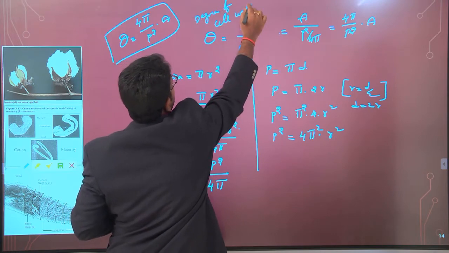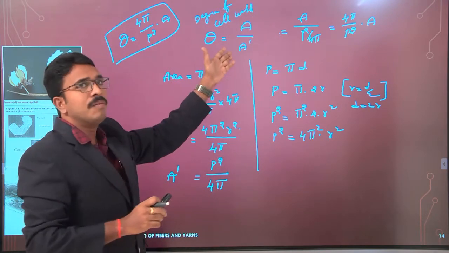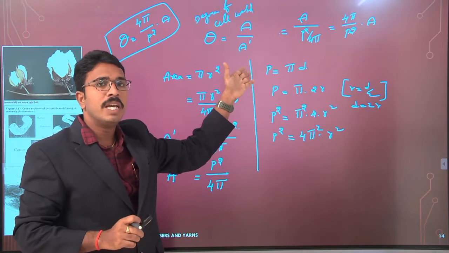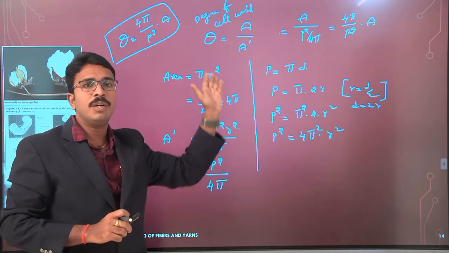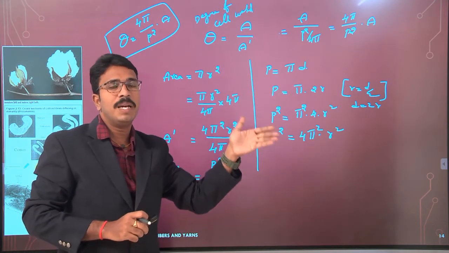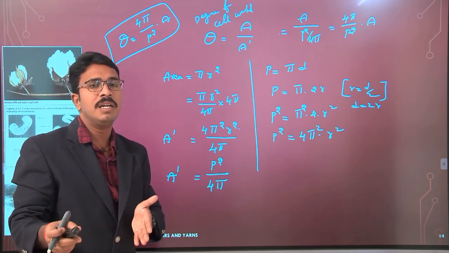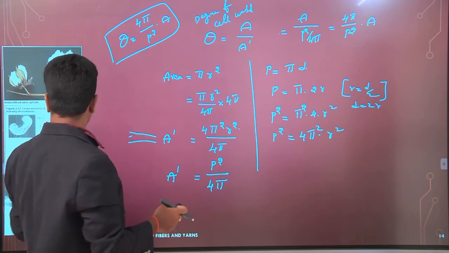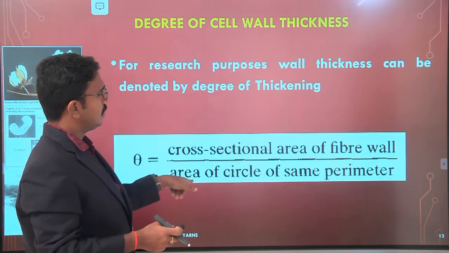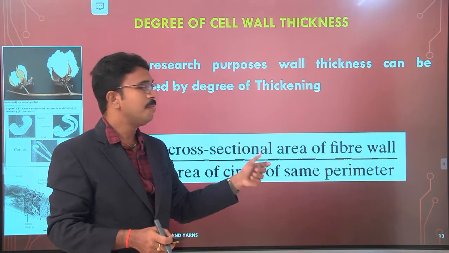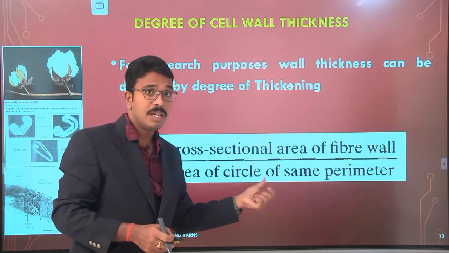Degree of cell wall thickness, we are representing with A by A dash. So A is nothing but the cross-sectional area of the fiber wall, divided by A dash, which is the area of a circle of the same perimeter.